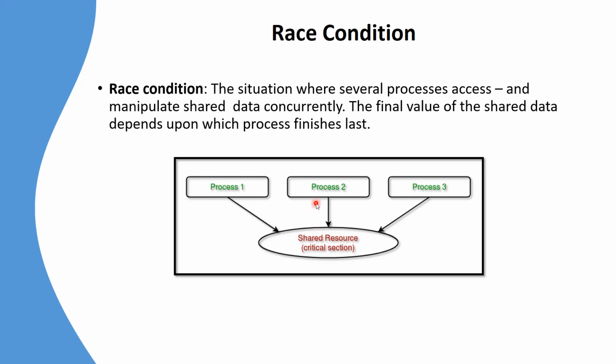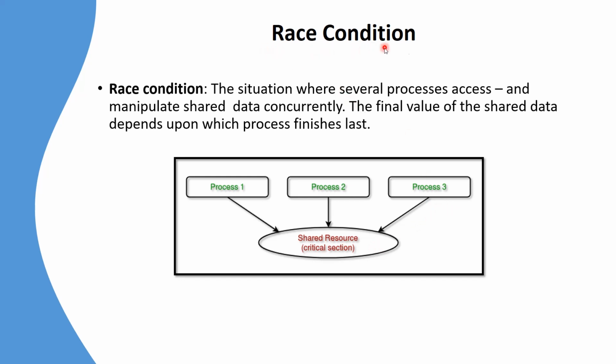Also, it depends upon the order in which the processes execute. Suppose process 1 changes the value of a data item from 5 to 10, process 2 changes that value from 10 to 20, and process 3 changes it from 20 to 30. Then the final value of the data depends upon the last process, in our example process 3, which changed the data.